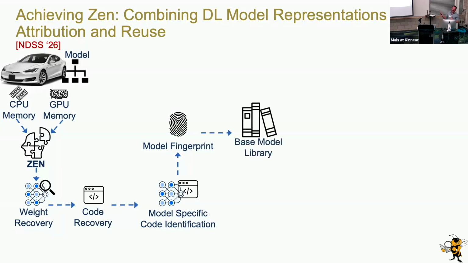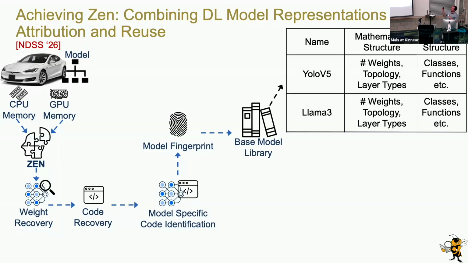We've pre-built a base model library containing the common state-of-the-art models. In this case, this is just two examples, but let's say we have a YOLO V5 model or a Palm 3 model, whatever. We know that the mathematical structure has a specific typical number of weights, the topology, the layer types, and so on, right? And then from the code side, there are classes, functions, and a whole bunch of other things that these systems use that we also consider in our forensics.